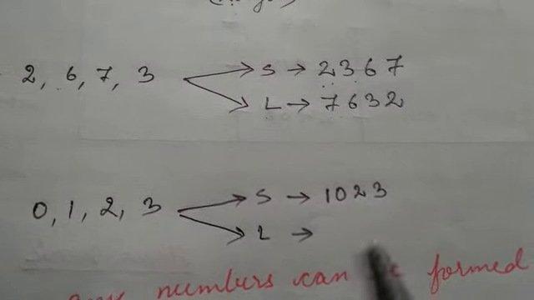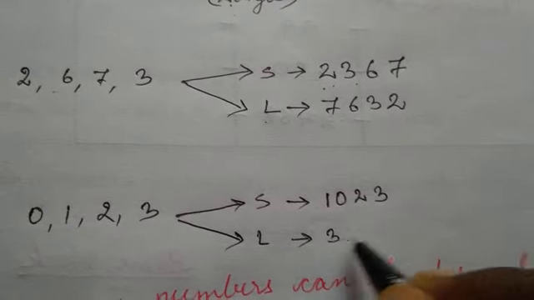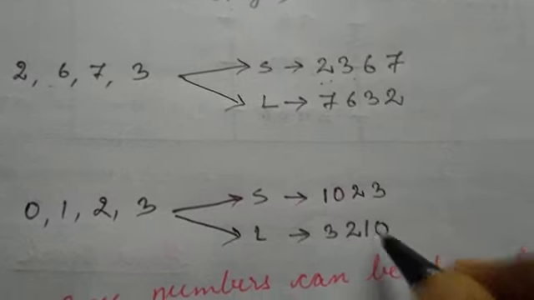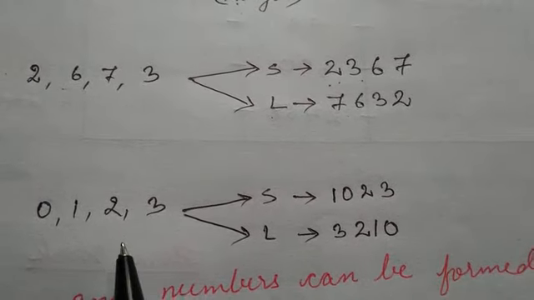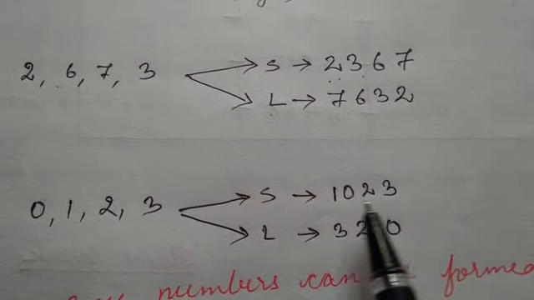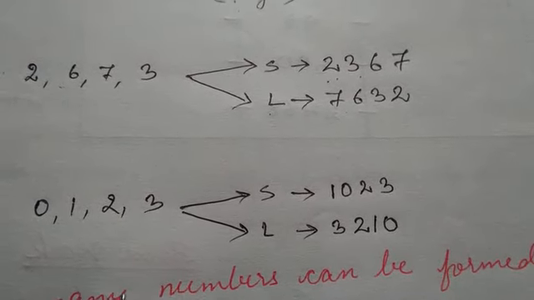Now for the largest number, you just have to arrange them in descending order: 3, 2, 1, 0. So this is the largest number which you can form using these digits, and this is the smallest number which you can form using these 4 digits.